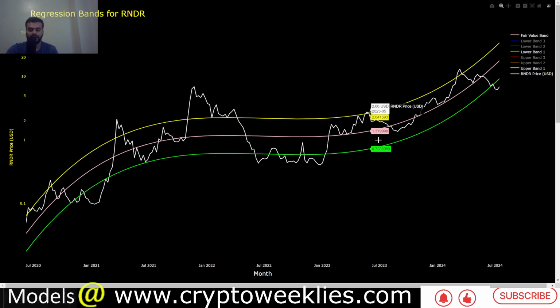So again, you can see the relationship of this polynomial regression function. You can see this was kind of flat in the bear market, but the bands have picked up momentum. That is because Render has had a fairly decent rally from the beginning of 2023, January 2023, when the price was at around 57 cents. Now it's more than 10x from that level, now at around $7, about 13-14x from that level.